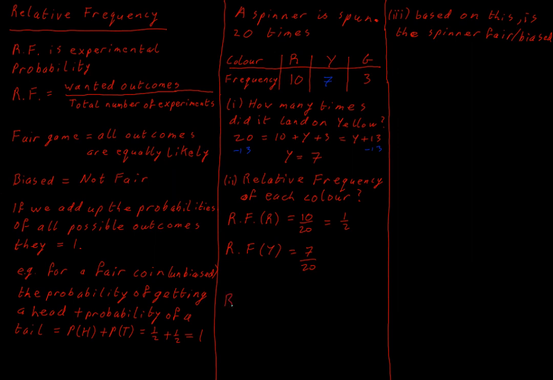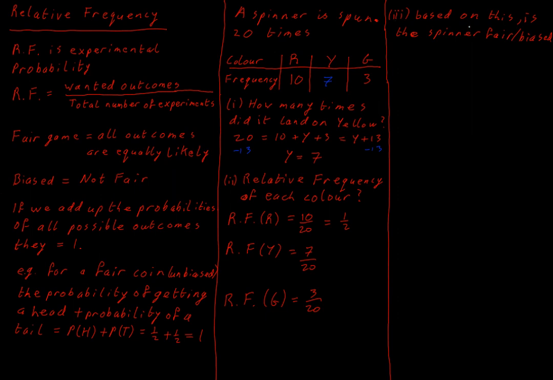And the relative frequency of getting a green would be 3 out of 20. And again, we can't simplify that down. We can put it on our calculator to check. If you prefer to put it in decimal places, that's perfectly fine as well.